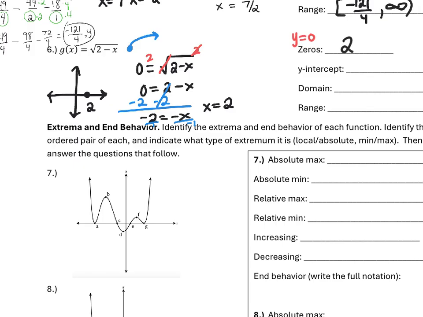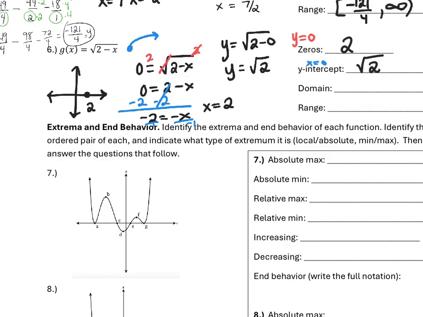The y-intercept occurs when x equals 0. So what I'm going to do is plug in a 0 for x, and solve for y. So this just gives me the square root of 2, which is going to be between 0 and 2 somewhere. It doesn't have to be exact, but square root of 2.